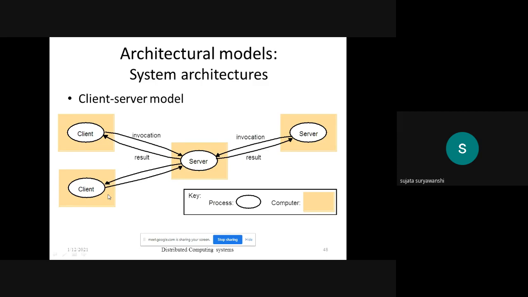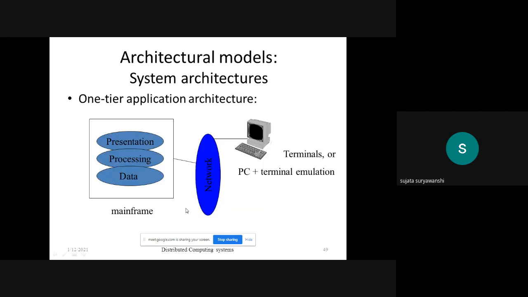Okay, thank you. Next, there are different types of client server model. First one is the one tier application architecture. One tier means whenever we are considering the client server model, the clients are not able to perform the specific task, as they do not have a high-configuration system.